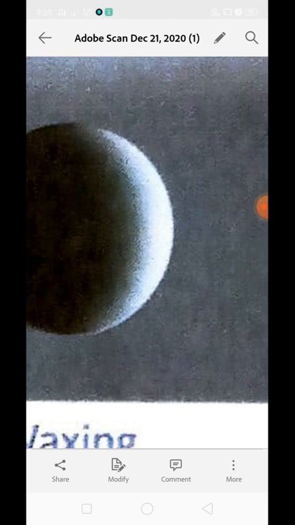Waxing because it is increasing in size, crescent because of the shape, and it is the moon, so it is waxing crescent moon. At first we only see the thin curve of crescent, which now grows bigger and bigger every following night. Therefore this phase is called a waxing crescent moon.